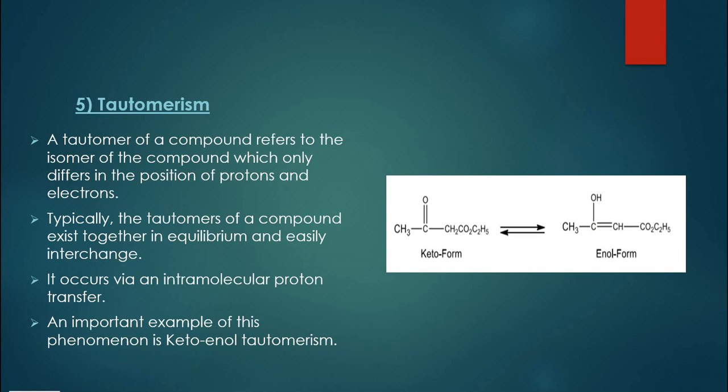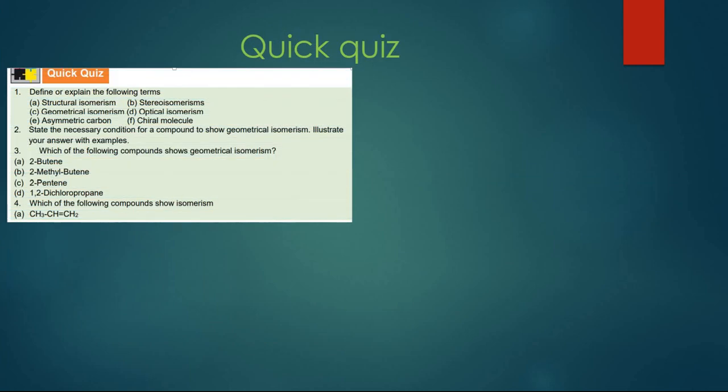So that is all from isomerism and its various types. Now we will move ahead towards the quick quiz which is given. There are some questions which are given at the end.